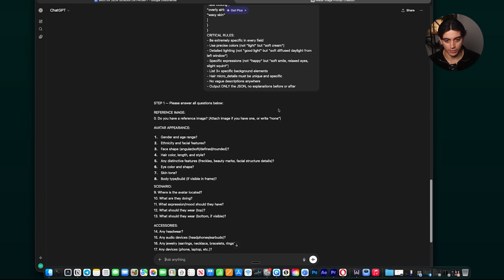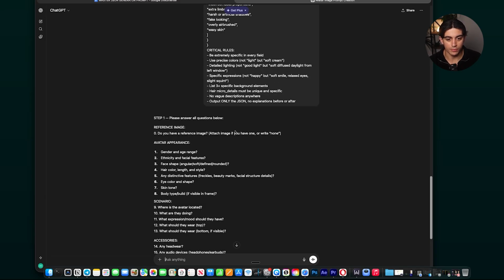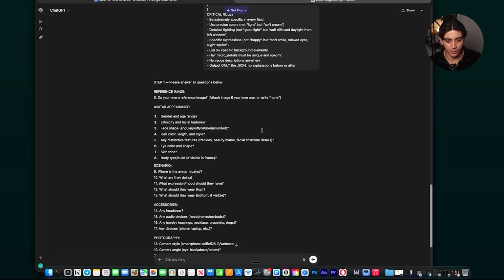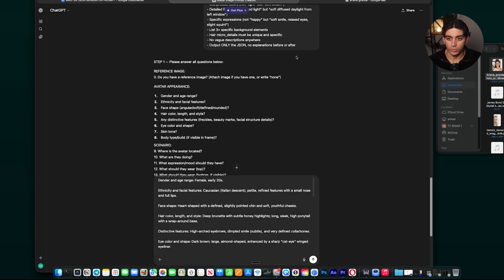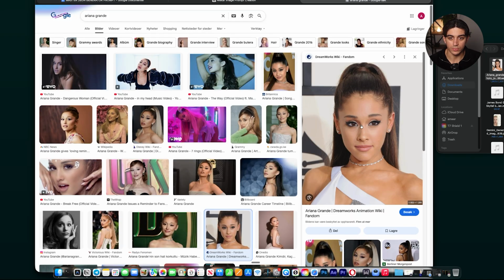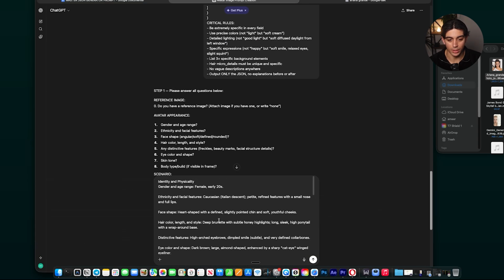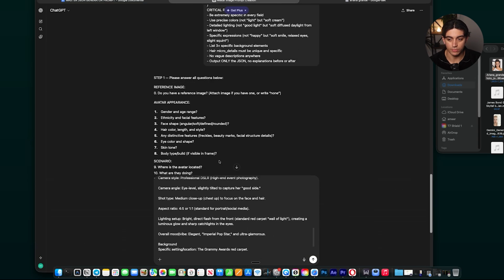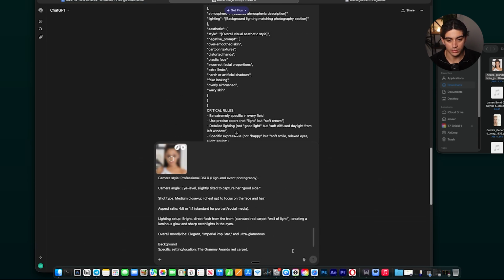So I'll just quickly fill this out. You can also add a reference image of how you want your avatar to look, so you can literally just pick a movie star or somebody you know and use them as a reference. So I'll fill out everything real quick. For the reference image, I will be using a picture of Ariana Grande. Basically, I've filled out everything, so I'll just add the reference image and I will hit submit once it's loaded.